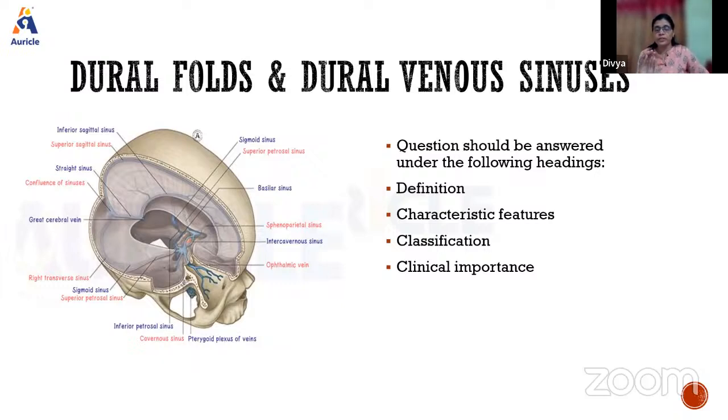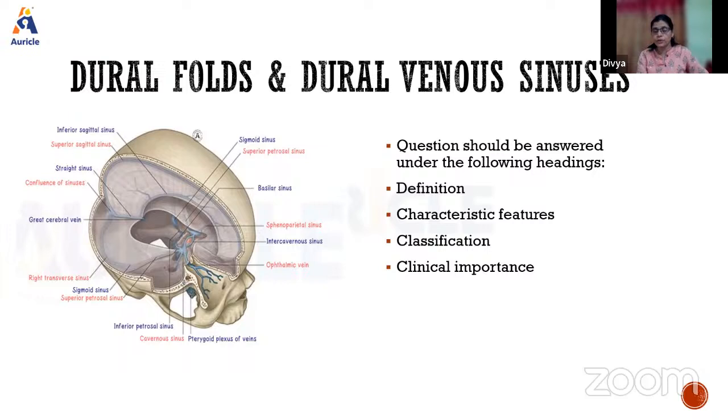Dural folds are present within the cranial cavity and are formed by the meningeal layer, that is the dura mater. The dura mater has 2 layers, the endosteal layer and the meningeal layer. Both these together form the dural fold. So what do we mean by dural venous sinus then? Dural venous sinuses are the venous channels which are present within the dural folds.